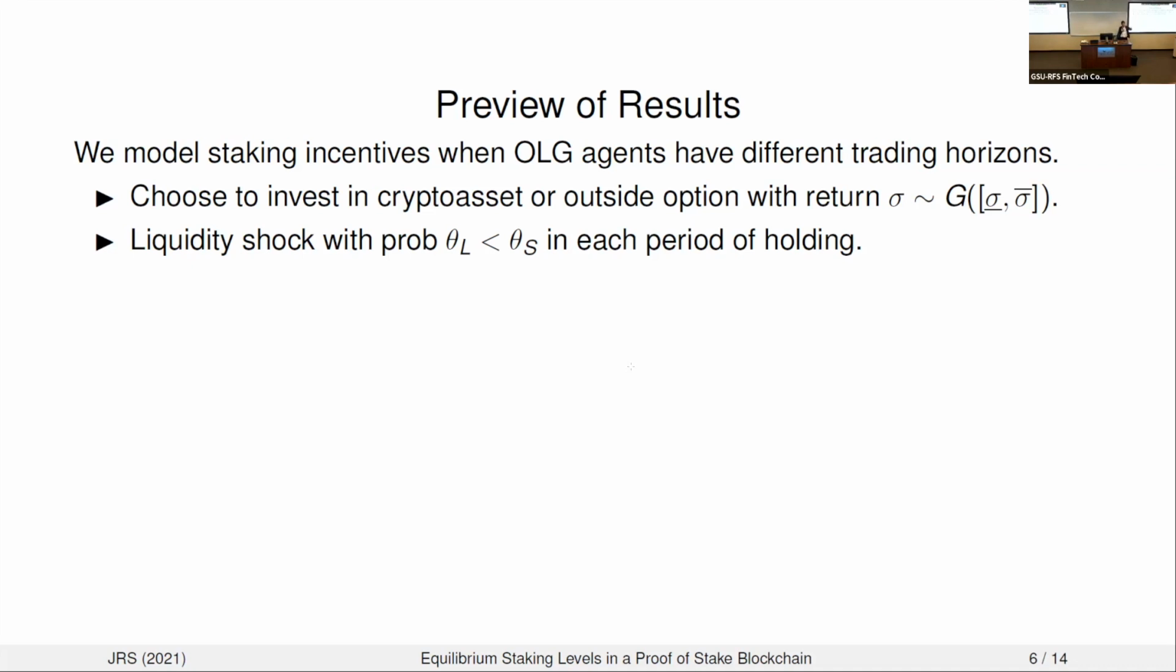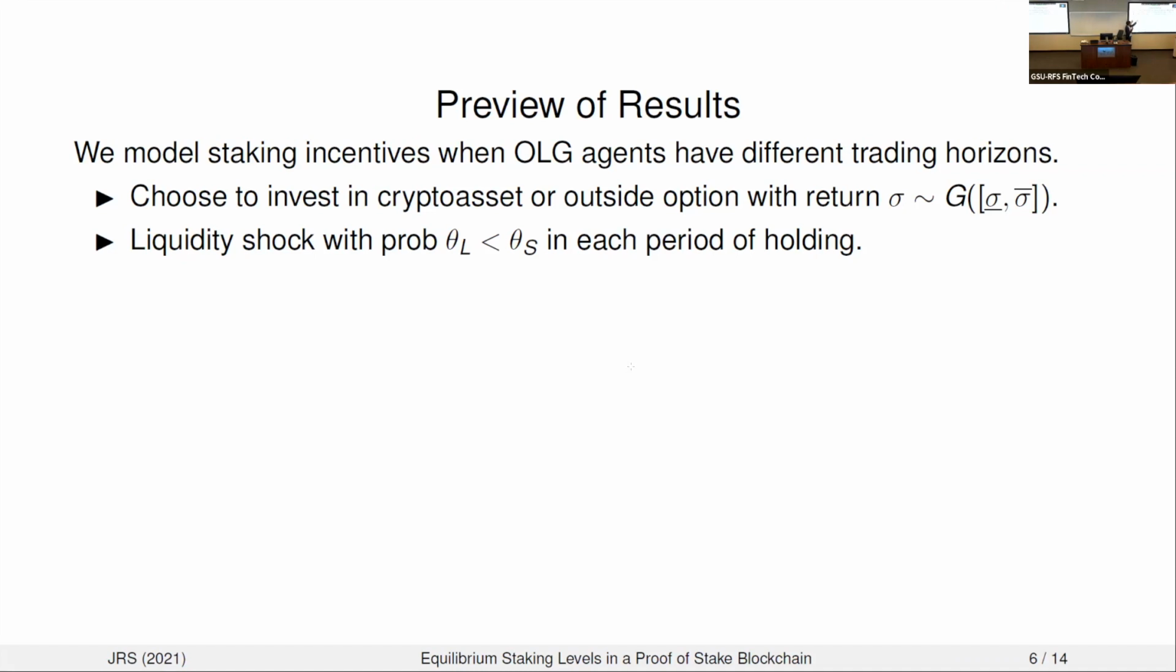When the agents arrive, they decide whether to invest in the cryptocurrency or take some outside option. Conditional on investing in the cryptocurrency, in each period of holding, our investors are going to receive a liquidity shock with some fixed probability. Conditional on getting your liquidity shock, you exit the model and you sell your cryptocurrency to the newly arriving agents.